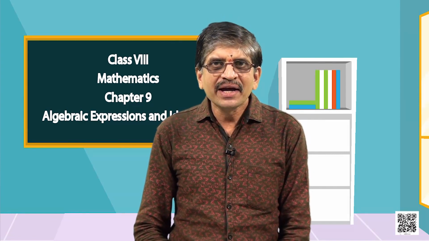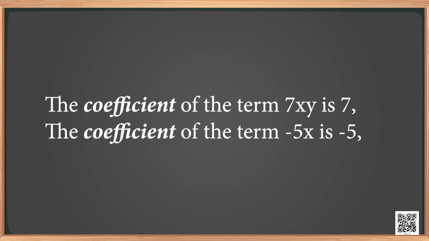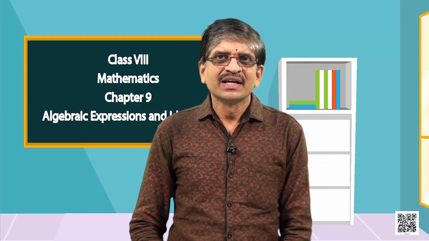Can you identify the coefficients of each term in the expression 7xy minus 5x? You are right. The coefficient of the term 7xy is 7. The coefficient of the term minus 5x is minus 5. Based on the number of terms in the expression, we classify them as follows.